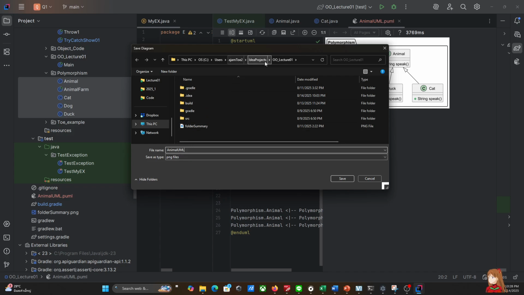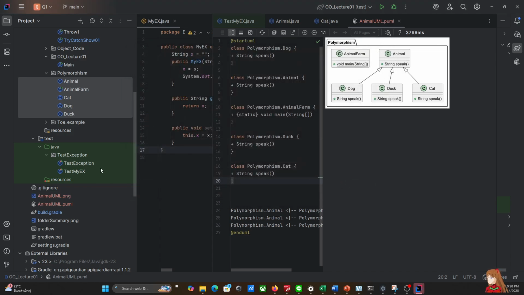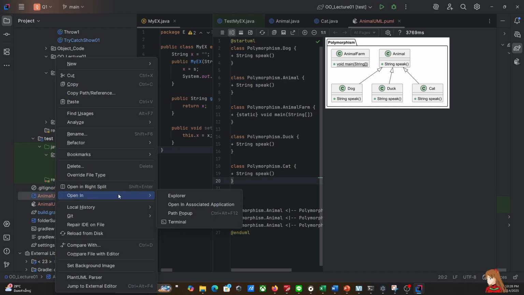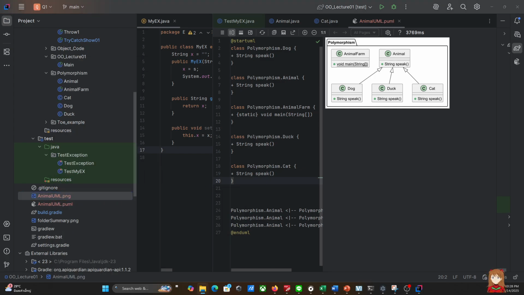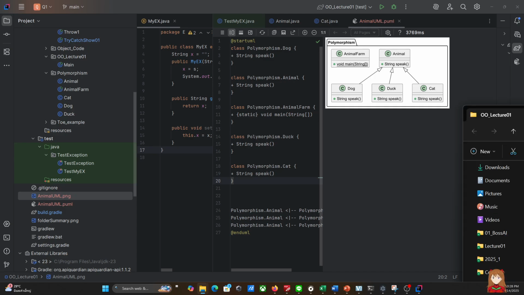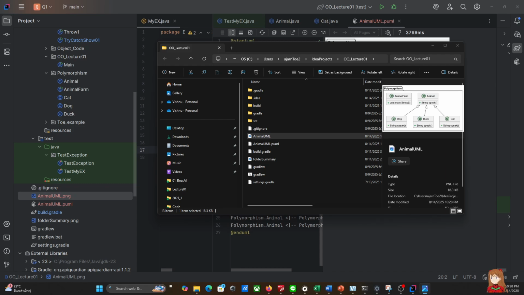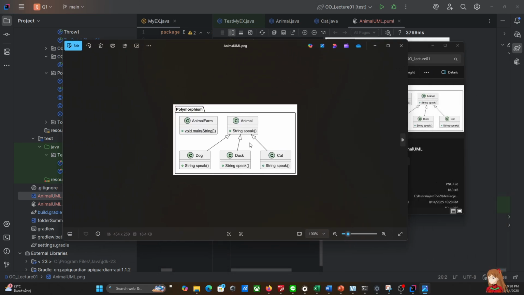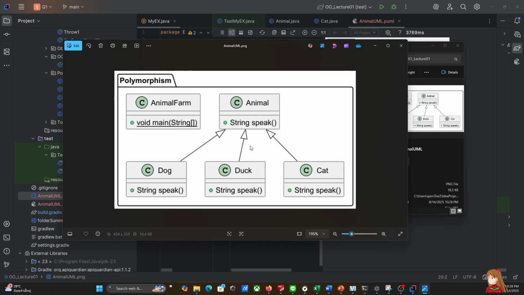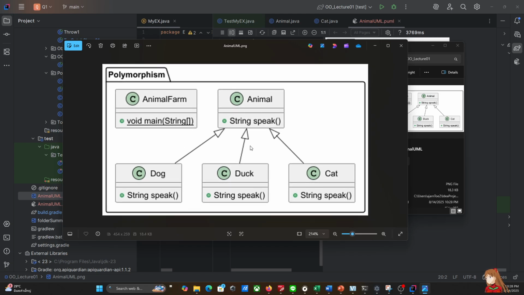And I'll save within the project folder. Alright, so it appears here, which can be opened with Explorer, and then double-click to open the image viewer. Okay.